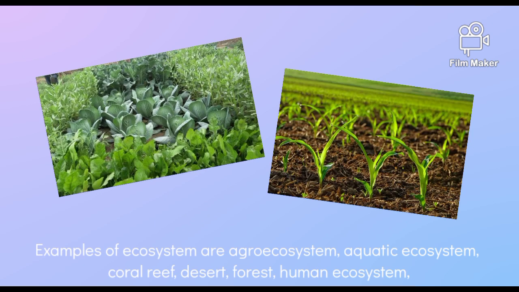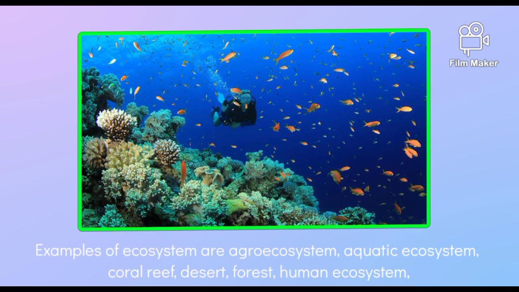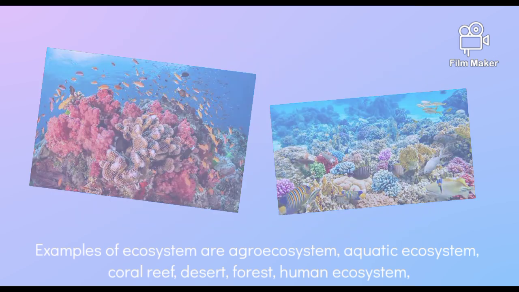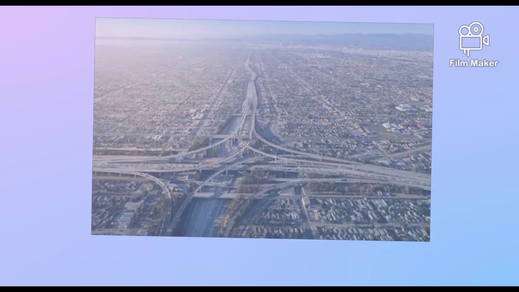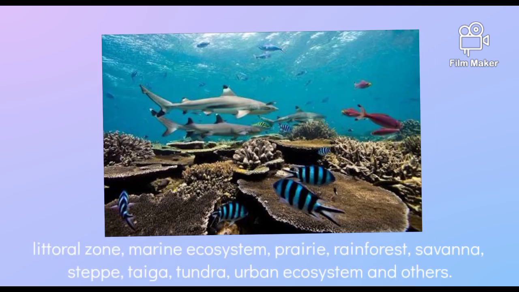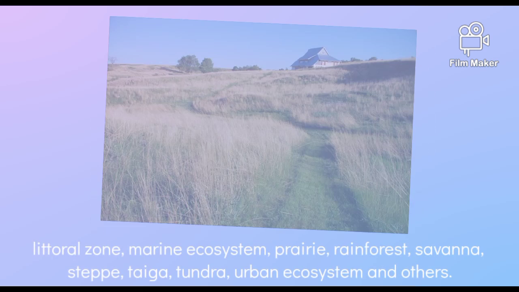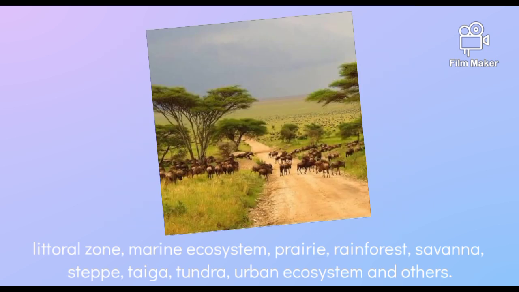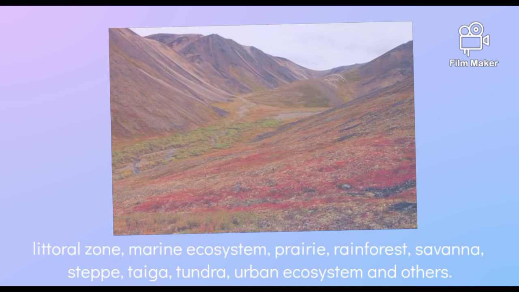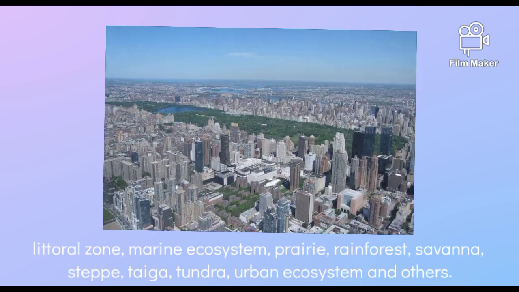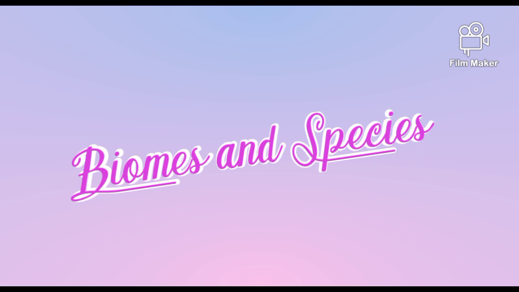The examples of ecosystems are agri-ecosystem, aquatic ecosystem, coral reef, desert, forest, human ecosystem, littoral zone, marine ecosystem, prairie, rainforest, savanna, steppe, taiga, tundra, urban ecosystem, and others. So let us talk about the biomes and species in an ecosystem.